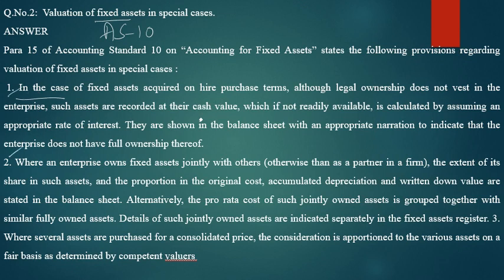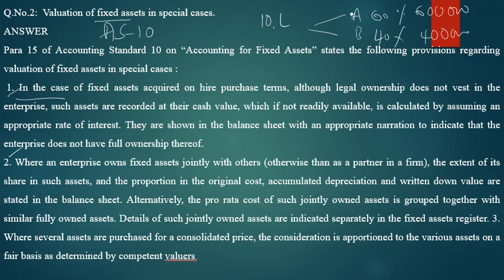Second case: where the enterprise owns the fixed asset jointly with another partner or firm, then in such a case the enterprise records its share in that asset. For example, an asset worth 10 lakh is purchased in shares by A and B, with 60% ownership and 40% ownership. A will record 6 lakh, B will record 4 lakh.